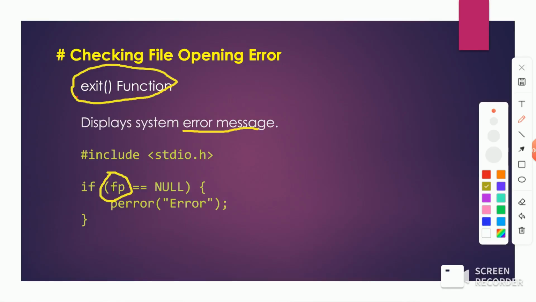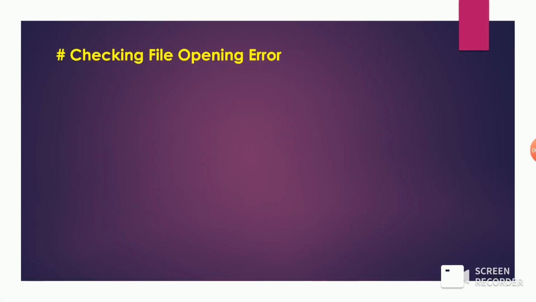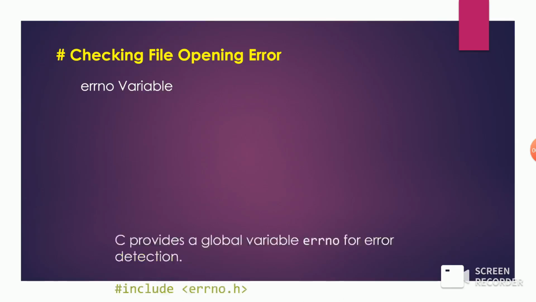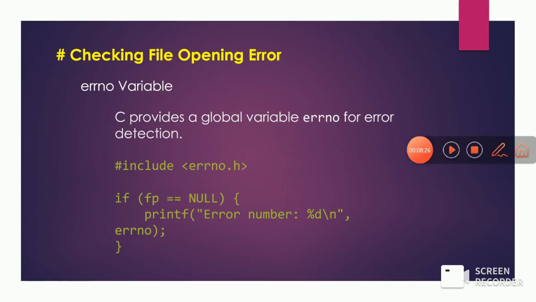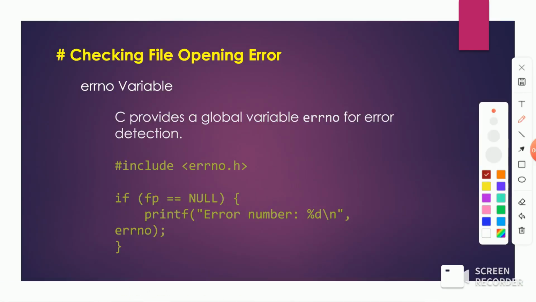So next is the errno variable. C provides a global variable, errno, for error detection. If you have a number of errors in your file, and the file pointer is equal to null, in that case you can display the error number here by using errno. That is a global variable. Okay, so this is all about file handling in C programming.